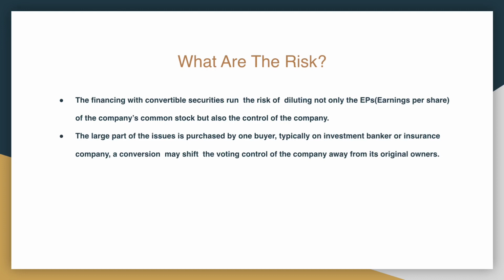The financing with convertible securities carries the risk of diluting not only the earnings per share of the company's common stock, but also the control of the company. A large part of the issue is purchased by one buyer, typically an investment banker or insurance company. A conversion may shift the voting control of the company away from its original owners.